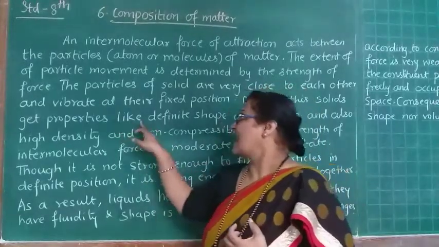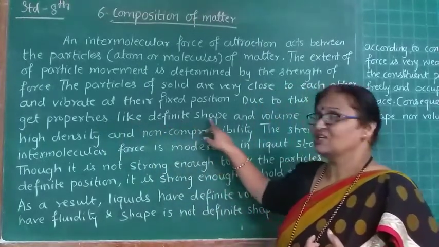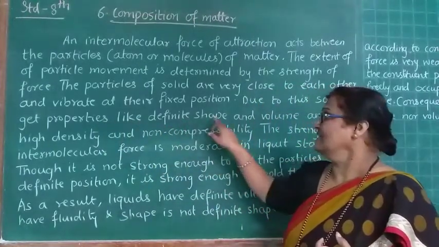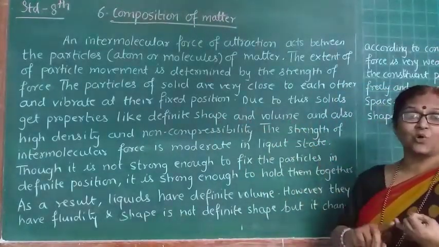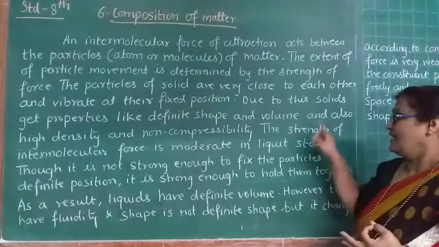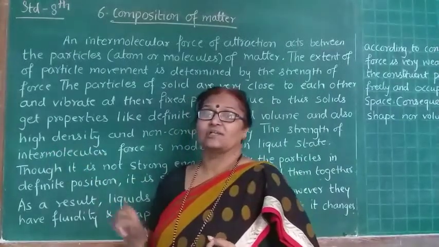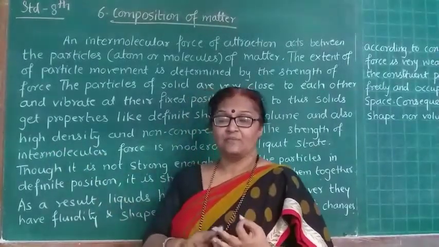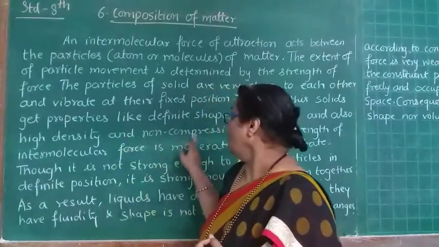The properties are a definite shape and volume. The solid has definite shape, definite volume, high density and non-compressibility.